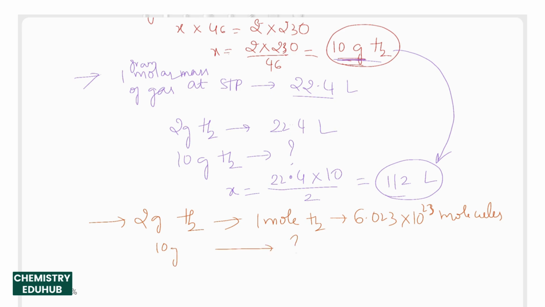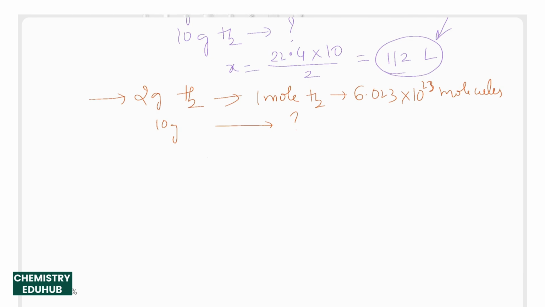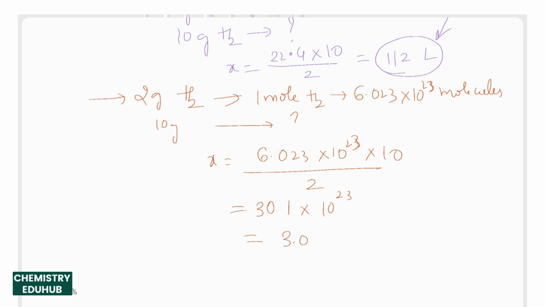Then again cross multiply. What do you get? x equal to 6.023 into 10 power 23 into 10 by 2. That will give you how much? 30.1 into 10 power 23, or you can rearrange this as 3.01 into 10 power 24 molecules.